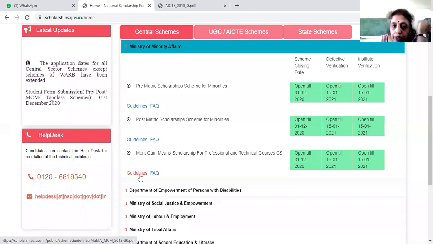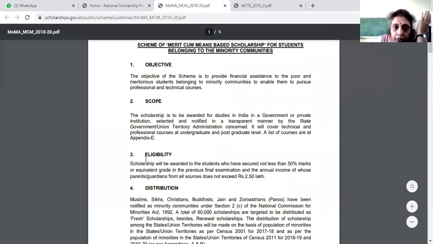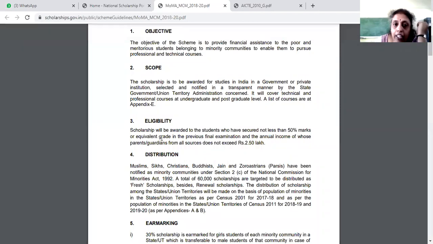Here also they give you the guidelines. You can just download these guidelines and accordingly you have to do. As I told you, the procedure is the same. See the eligibility criteria they give here. Scholarship will be awarded to students who have scored not less than 50% marks. So you should have a minimum of 50% marks or equivalent grade in the previous final examination, and the annual income of whose parents or guardian from all sources does not exceed rupees 2.50 lakh. So this is the main criteria. First you have to look at this condition.